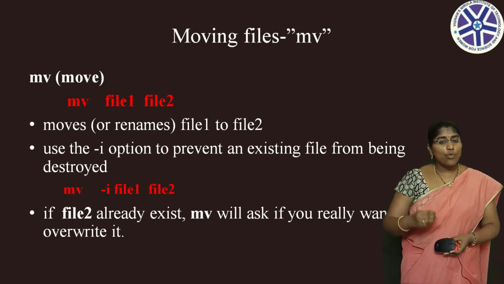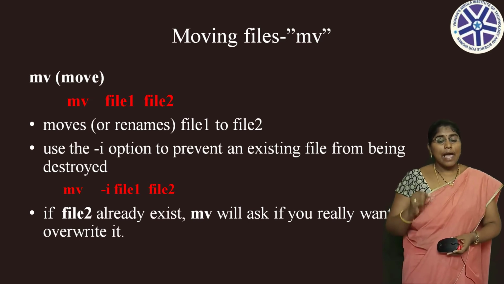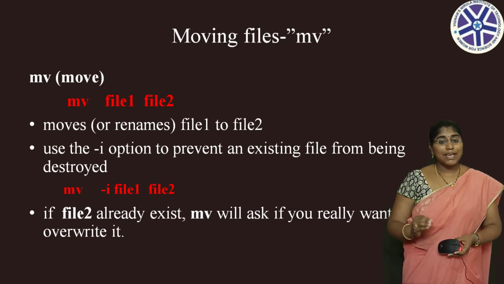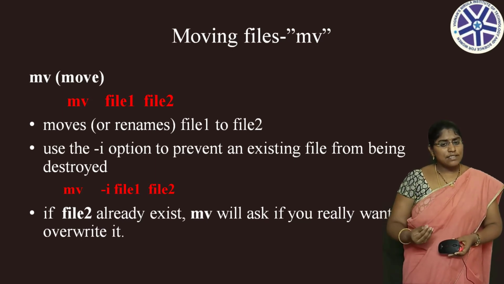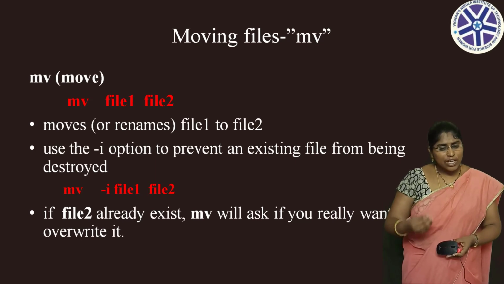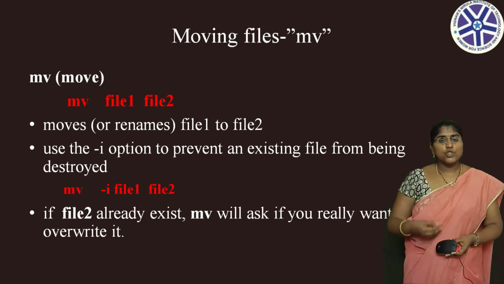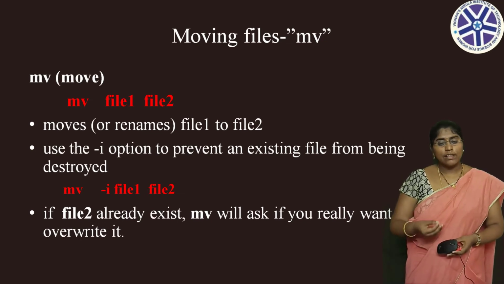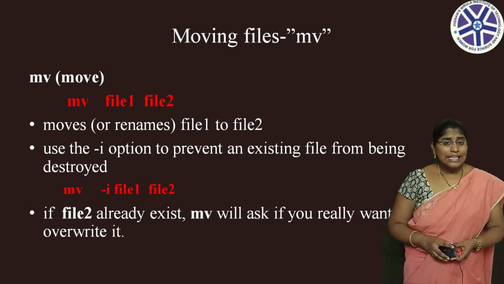To avoid this overwriting, you use the -i option. Let's see this syntax. MV space -i space file1 space file2. If file2 already exists, then by using the MV command it will ask if you really want to overwrite that file. Next command is RM command.